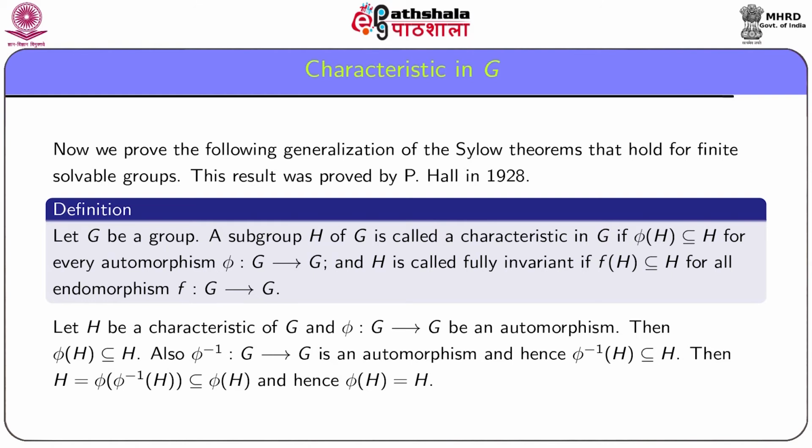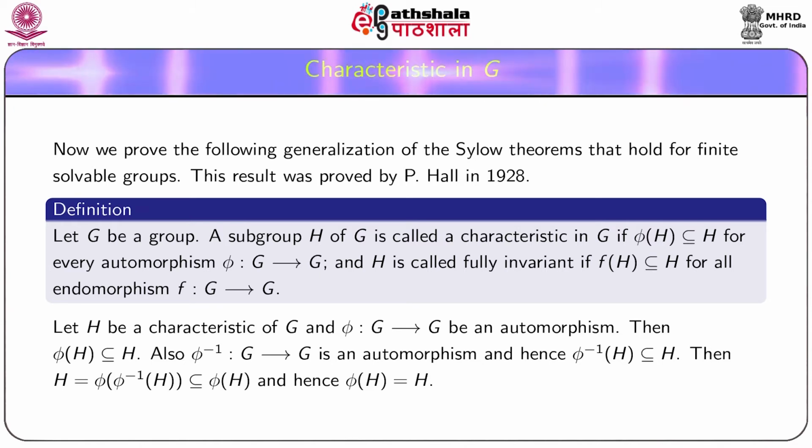Let G be a group. A subgroup H of G is called characteristic in G if phi(H) is a subset of H for every automorphism phi on G, and H is called fully invariant if f(H) is a subset of H for all endomorphisms f from G into G.